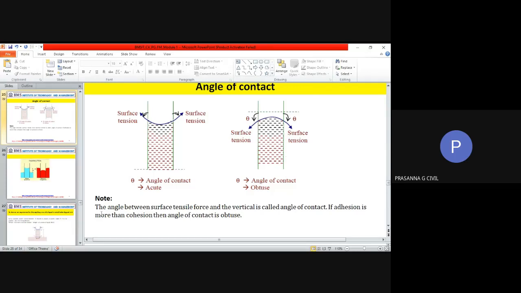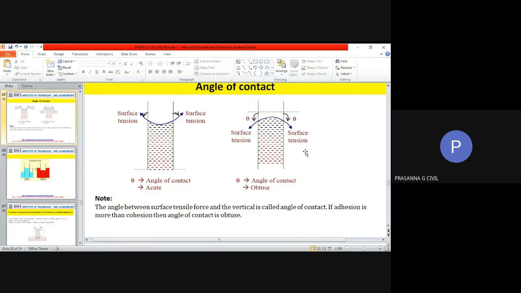So in the case of the angle between the surface tension and the vertical, if adhesion is more than the cohesion, you will have an acute angle, and if cohesion is more, you will have an obtuse angle.